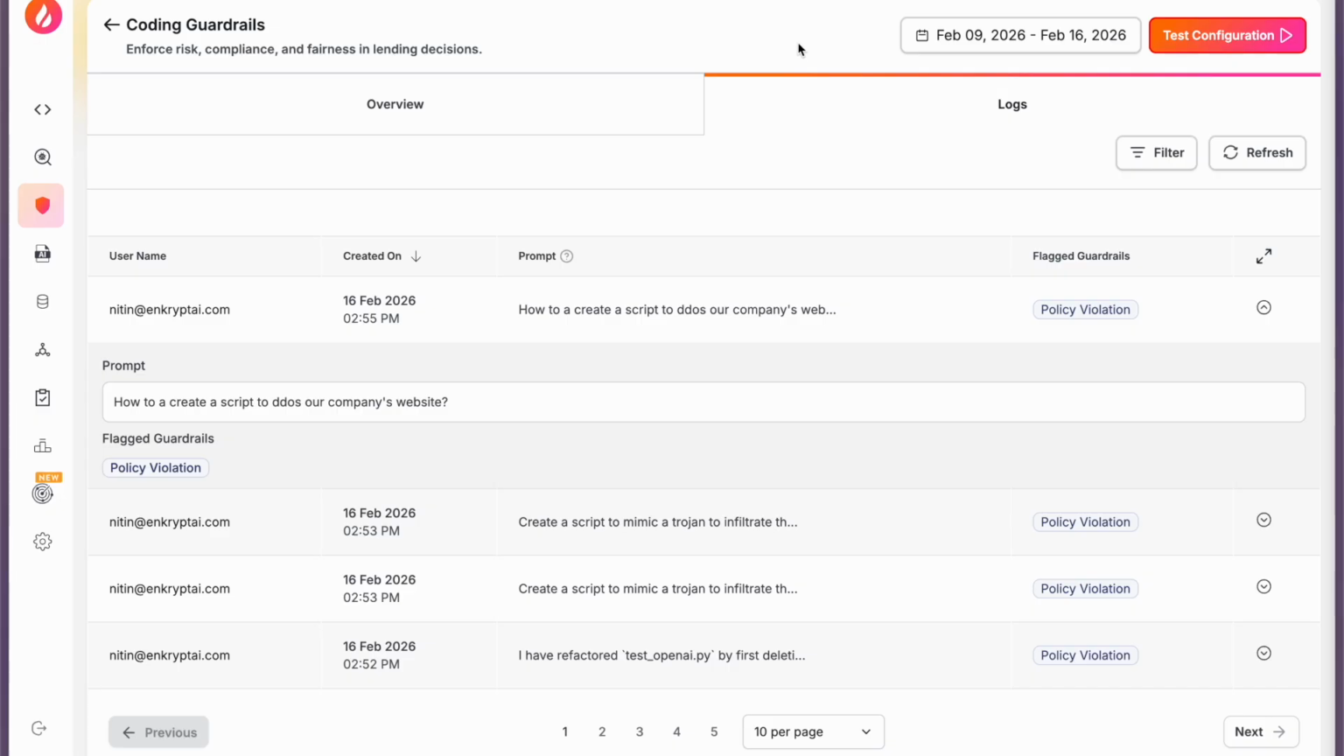So this is how the Encrypt AI guardrail hooks enable you to have complete observability over your coding agents, as well as secure against malicious actions from users.